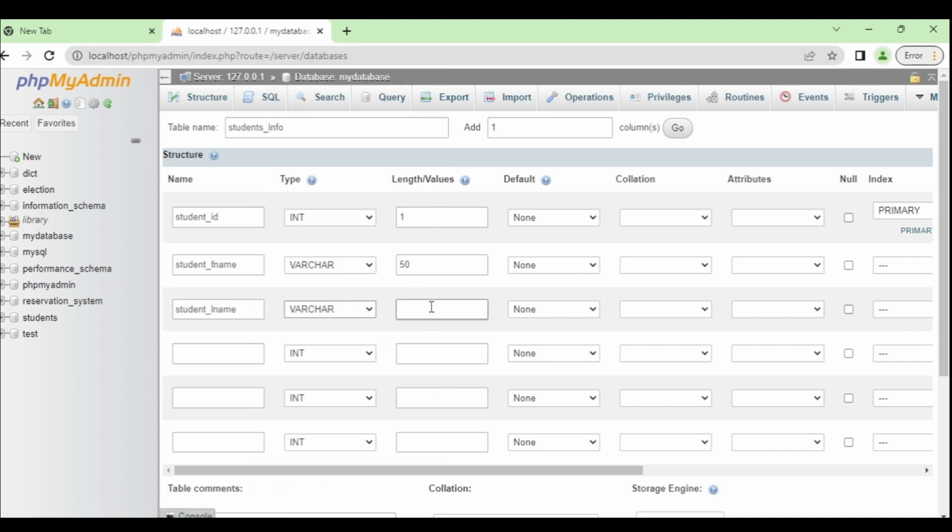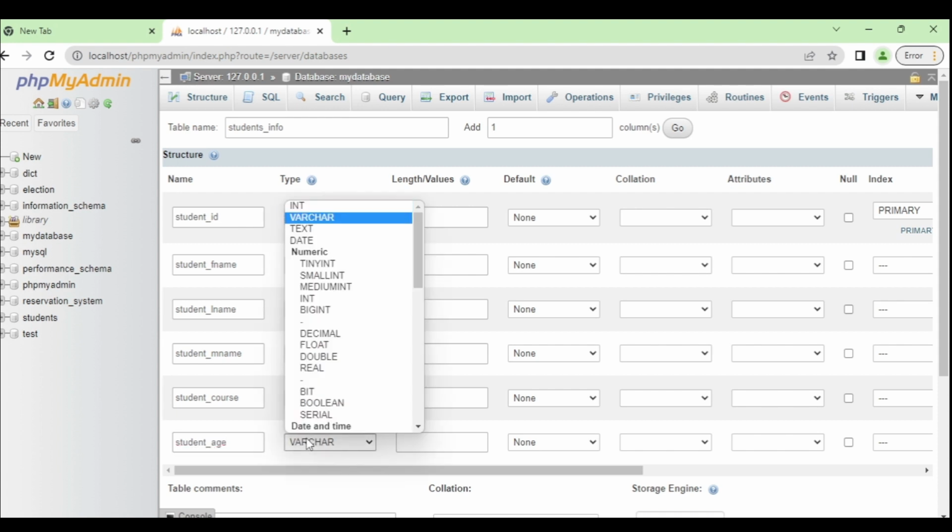Student_name, varchar type, length 50. Student_course, varchar type, length 10. Last is student_age, varchar type, length 5. Once the fields are set, scroll down and click the Save button to finish the database table.